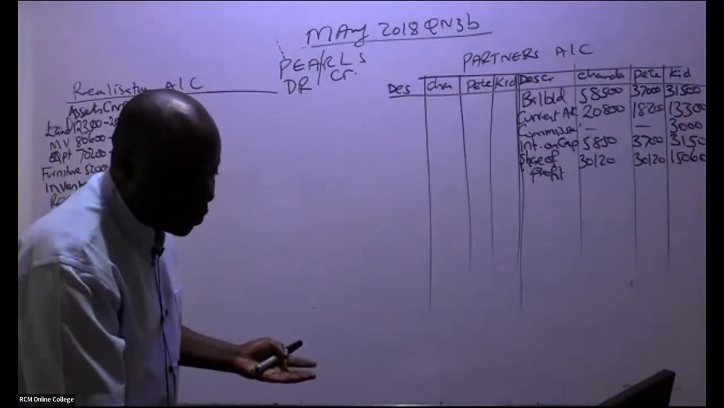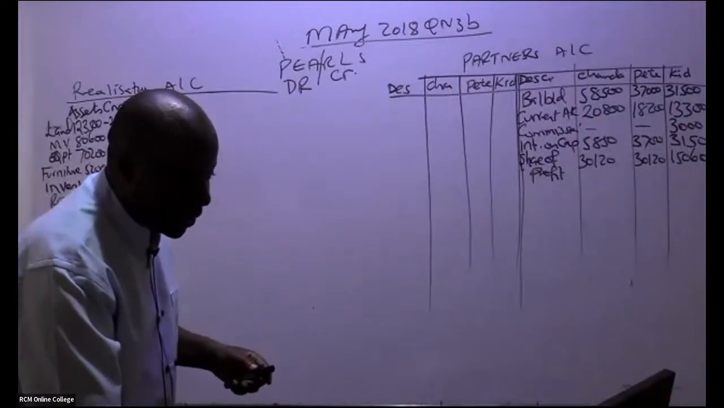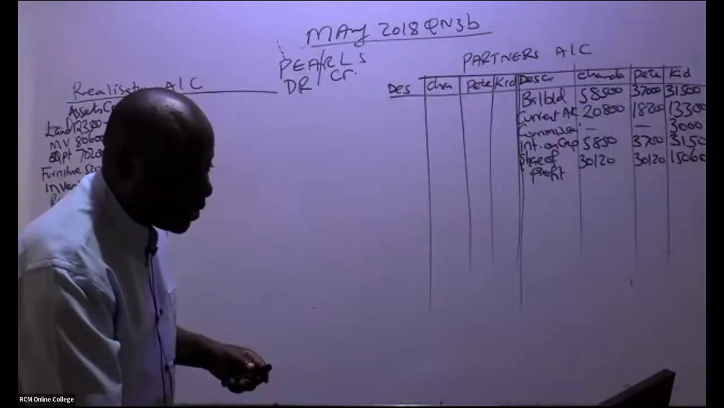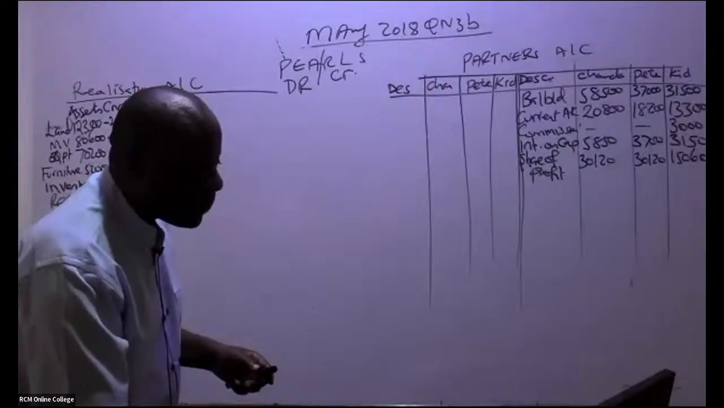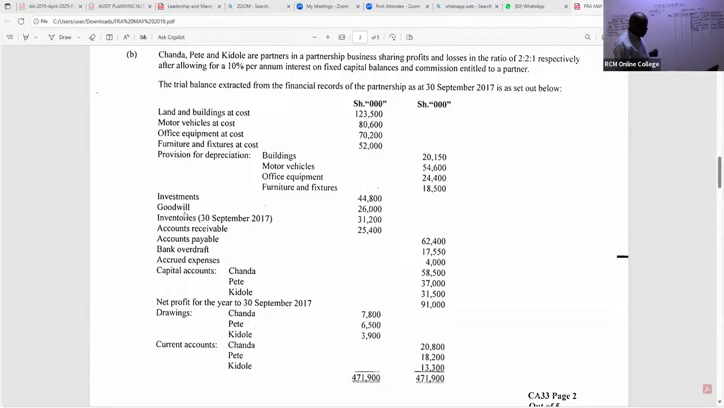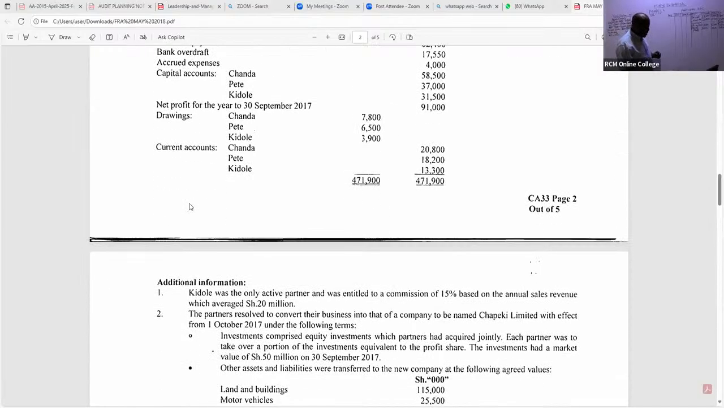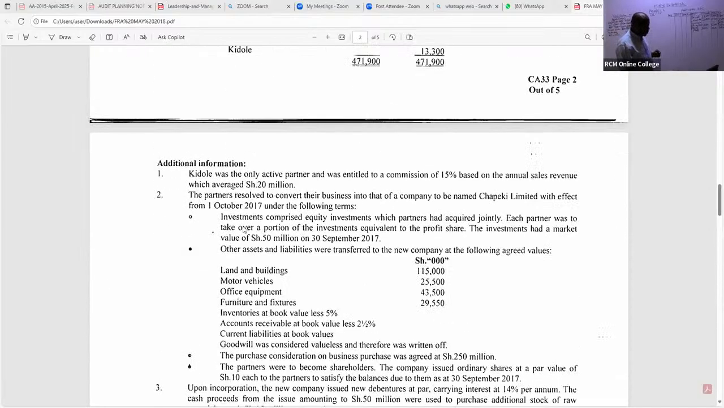So liability side, you have to be very, very keen. What have they told us about liabilities? Yeah, John, thank you very much. They are investments, right? These investments were not taken over by the new company. Let's read this note. You have to be very keen. The investments, what have they told us? Investments comprised equity investments which partners had acquired jointly. Each partner was to take over a portion of the investments equivalent to the profit share.